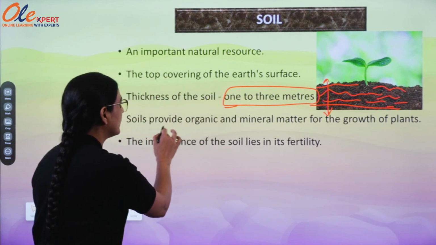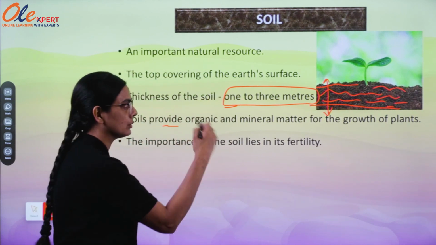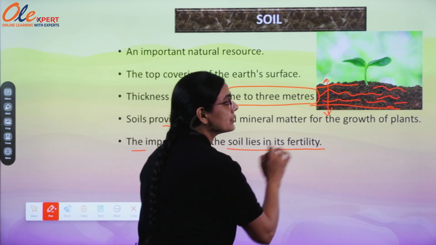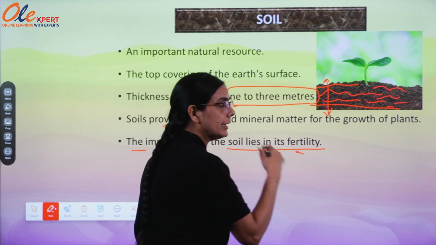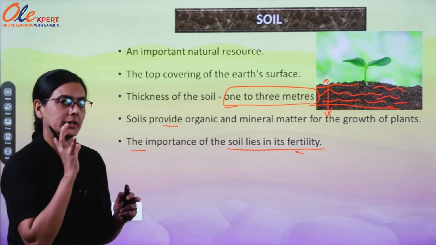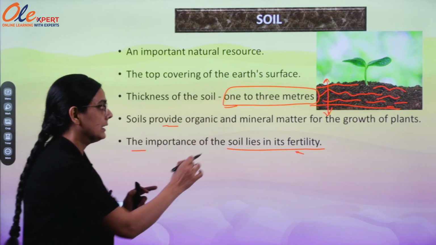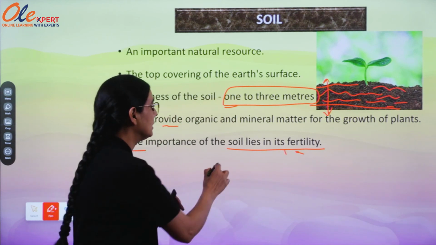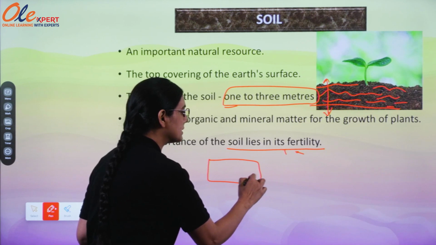It provides the organic and mineral matters for the growth of the plants, and its importance lies in its fertility. If the soil is fertile, then food production will increase, and if the soil is not fertile, it's a barren land, then the population will not settle there.